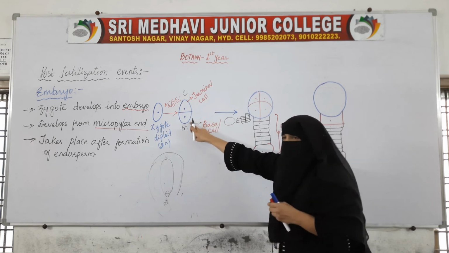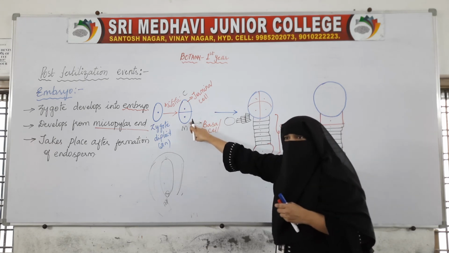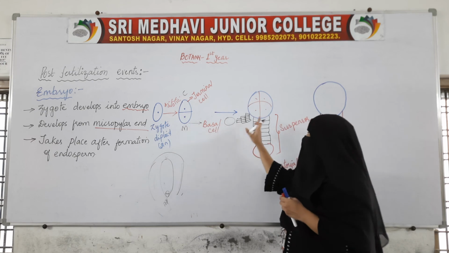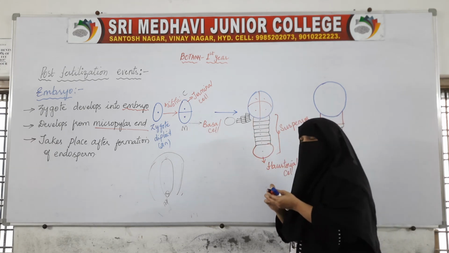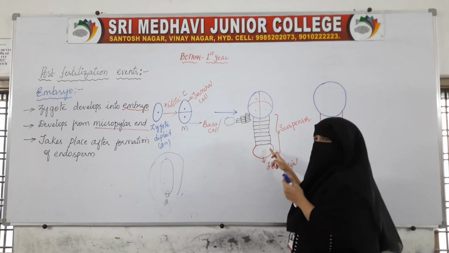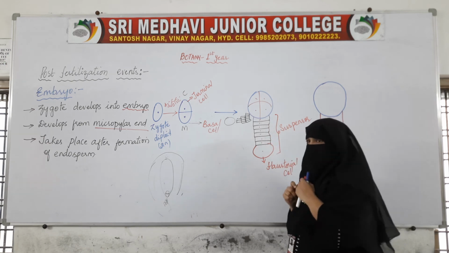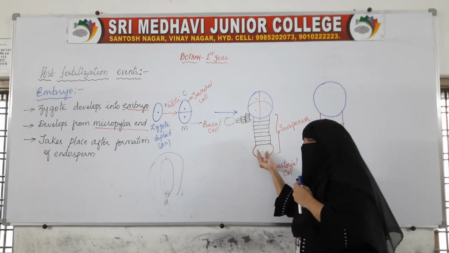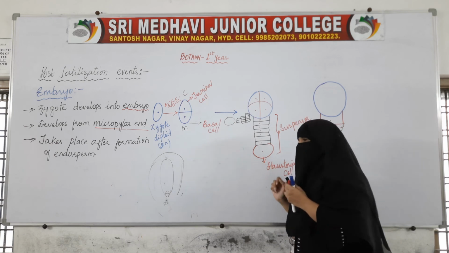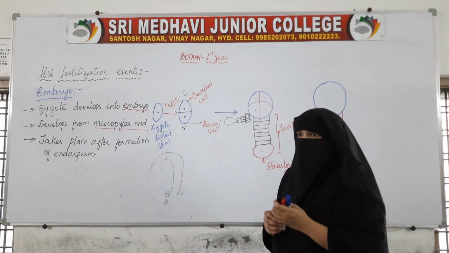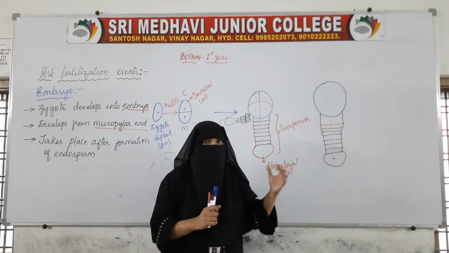Because of the continuous divisions of the basal cell, a mass of cells has been formed. All this mass of cells together is called the suspensor, and the lower cell of the suspensor, which is a little bigger, is called the haustorial cell.